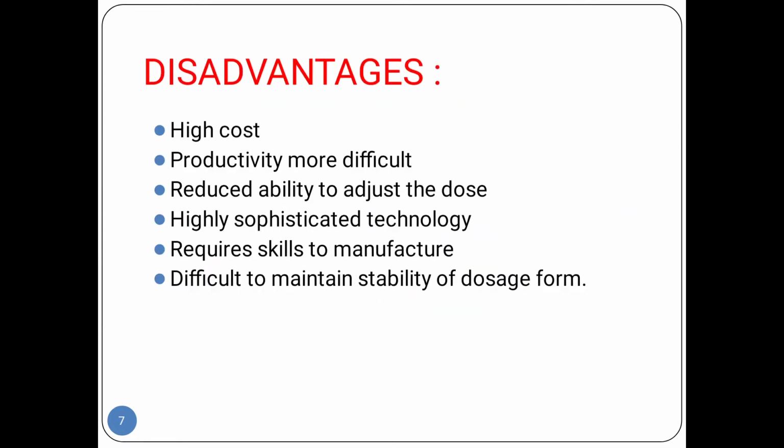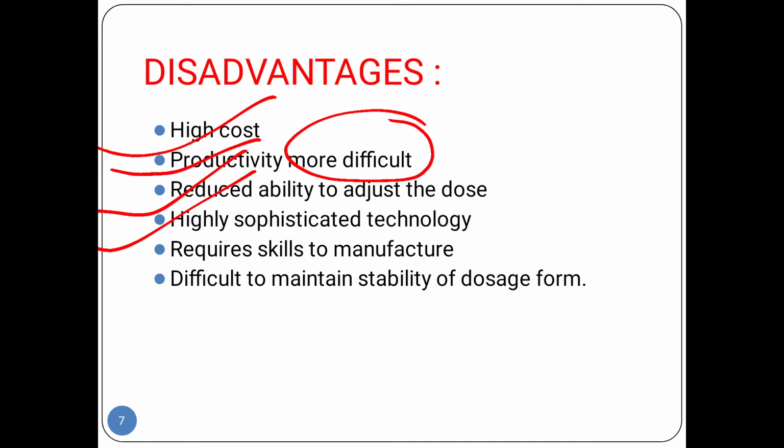Next we move towards the disadvantages. Nanoparticles are very important, but the disadvantages are here. There is a very high cost, and their production is more difficult, there is reduced ability to adjust the dose, highly sophisticated technology, and they require a skilled manufacturer.